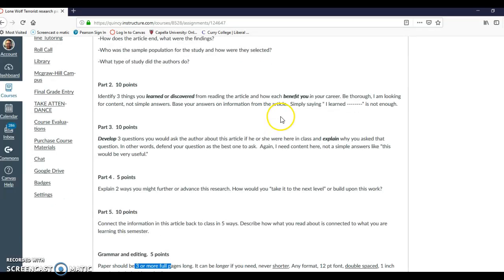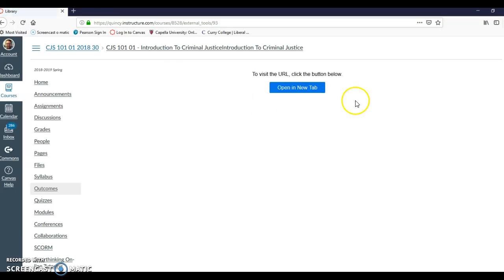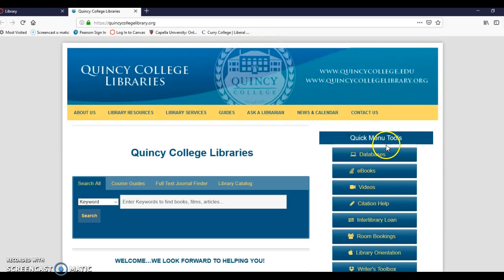Now let's talk about how to get an article. Pop over here to the library tab. Click it. That's going to take you to the college library. In the college library, they have these things called databases. A database is like a library in a library. So it's right here. Click it.